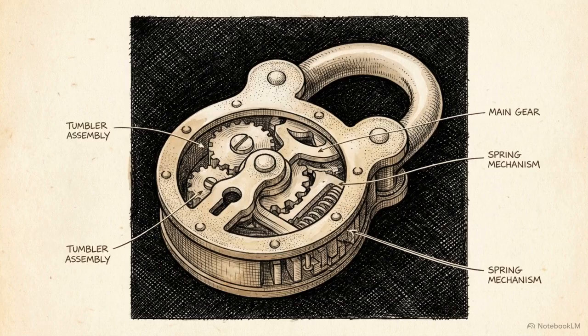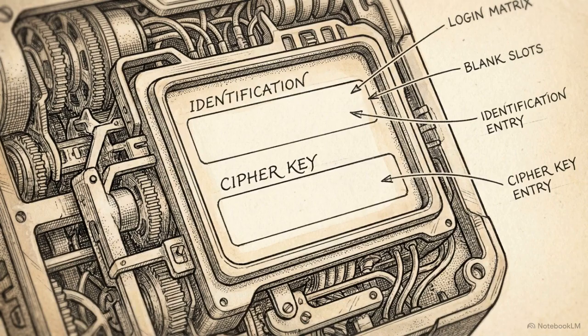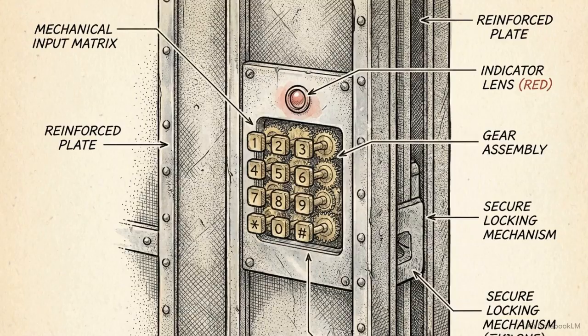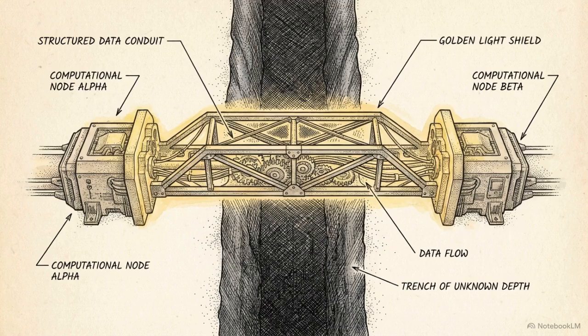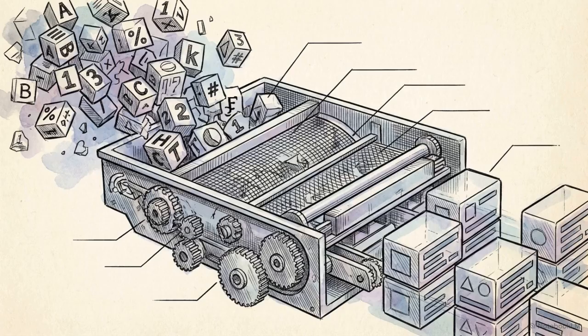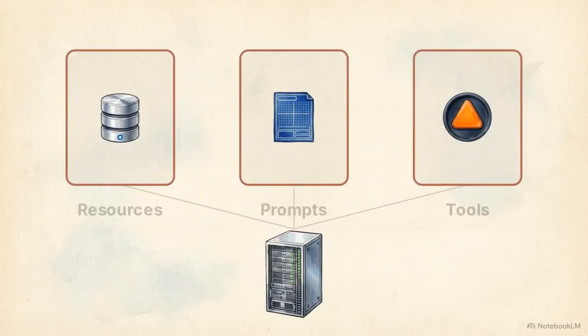Standardizing this transport layer carries massive security implications. The large language model operates entirely blind to the actual infrastructure. It possesses 0 database credentials, no direct system passwords, and no root privileges. The transport layer functions as a zero-trust moat. The AI model only ever sees the highly specific, sanitized text data that the server explicitly formats and sends across the boundary. Across this secure boundary, the MCP server exposes 3 foundational capabilities to the client.